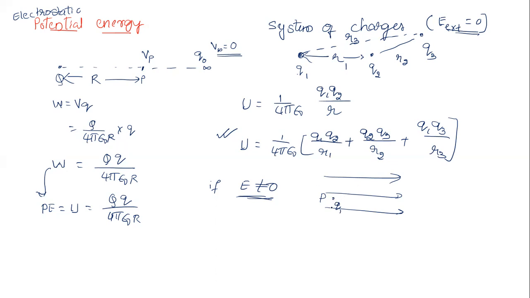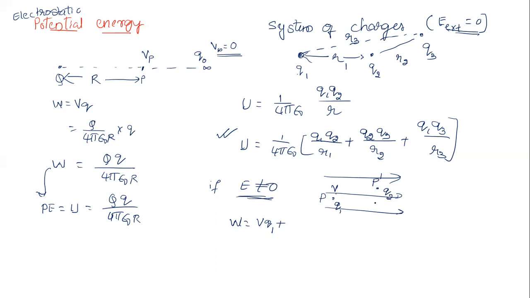Against the electric field here, how do we get the work done? The potential at this point multiplied by the charge we bring. So W is equal to the potential at this point and the charge we have brought, Q1. Plus, I want to bring a second charge, Q2, to the point we call P prime.